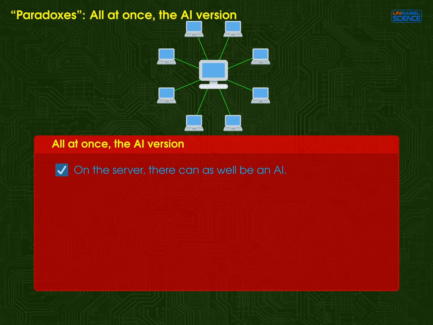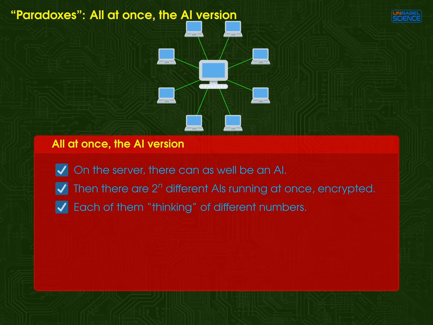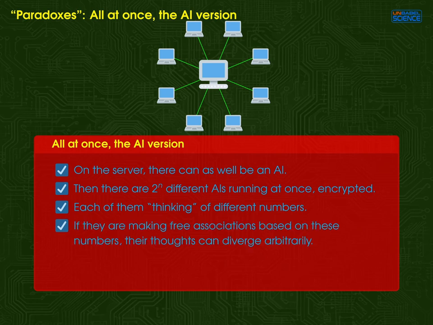The all-at-once paradox, the AI version. What if we do the same experiment again, but with an AI on the server? The AI collects the requests and runs the partition program in debug mode step by step. When the AI encounters a number, it may trigger some association. For example, encountering the number 7 makes the AI think of Snow White or sunrise or days in a week. After more free associations, the train of thoughts of the AI may diverge arbitrarily.